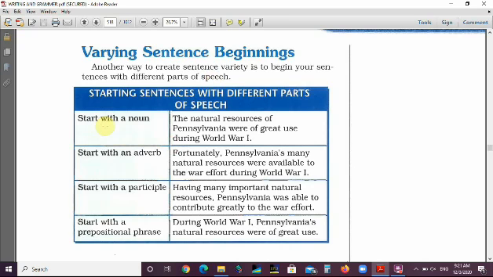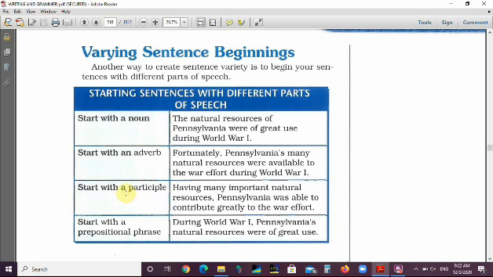For example, we can start with a noun. The natural resources of Pennsylvania were of great use during World War I. So we started with the natural resources, a noun. We can start with an adverb. Do we have an adverb here in this sentence? We can put an adverb like fortunately, or unfortunately, or suddenly, or luckily, or amazingly enough, and so on. Fortunately, Pennsylvania's many natural resources were available to the war, and so on.